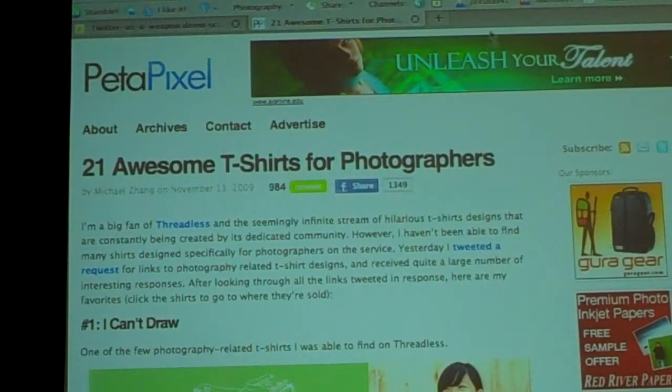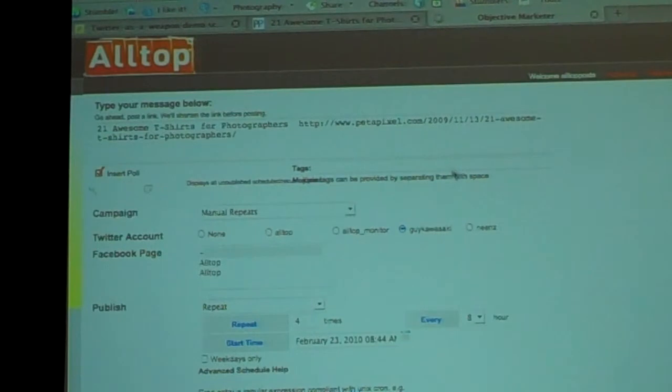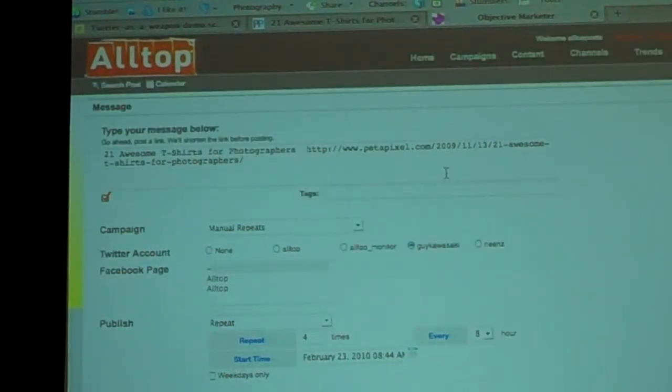So then I use a tool from a company called Objective Marketer. It's a JavaScript little thing. And what you just saw me do is I was on the t-shirt page. I clicked on this button. It has created a draft tweet for me, right? And this draft tweet has grabbed the title of the post and its location, and put it in a tweet for me already. This number here is telling you how many characters are in the tweet.